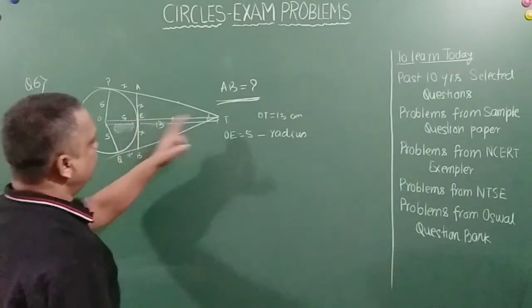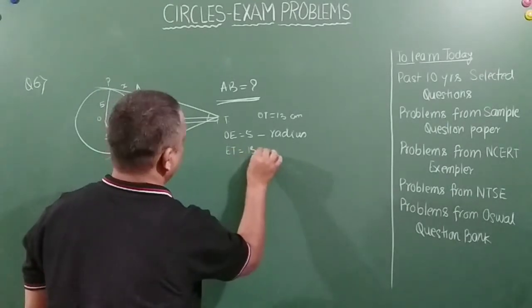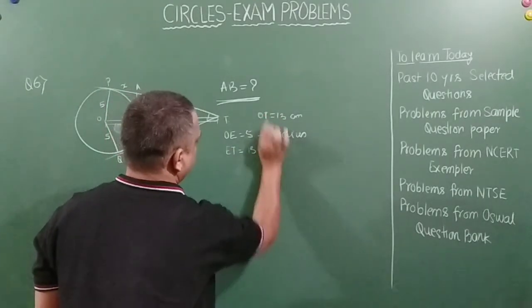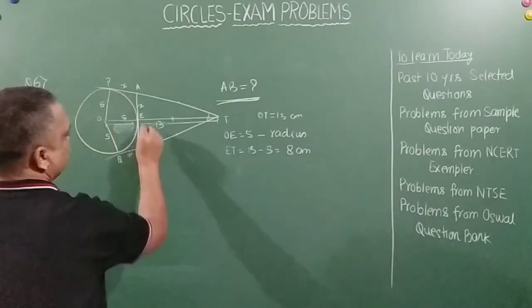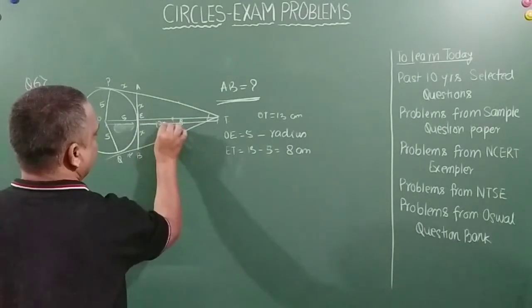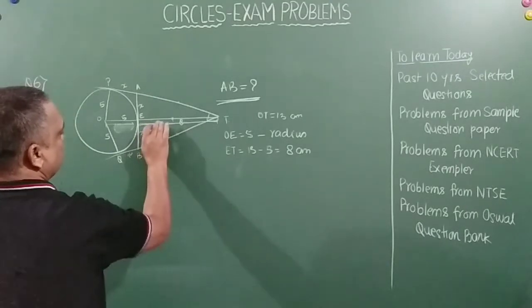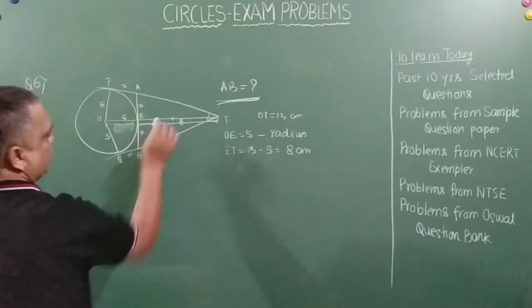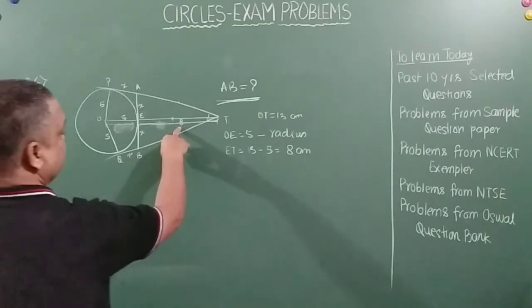So ET is equal to 13 minus 5, which is equal to 8 centimeters. So this becomes 8 centimeters for me now. Only this I am talking about, from here to here. Correct? So I'll remove this 13 from here now, because that will create confusion for us. So this is 8.